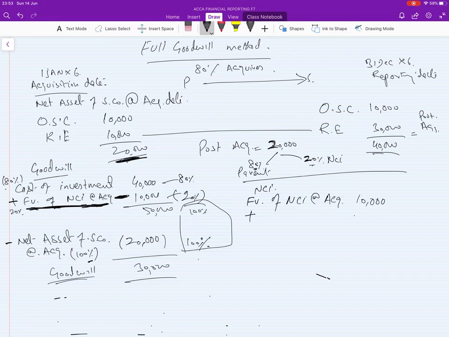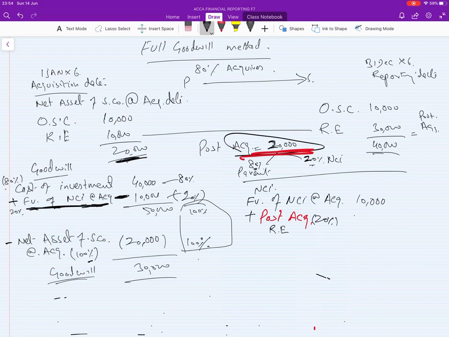We need to add post acquisition, because after 1 year the company must have made some profit. So for post acquisition we need to take 20%, because 20% belongs to NCI. How much was the post acquisition retained earning?